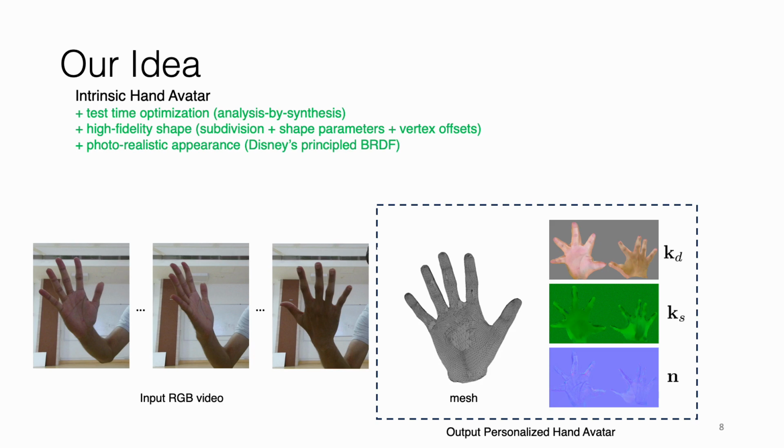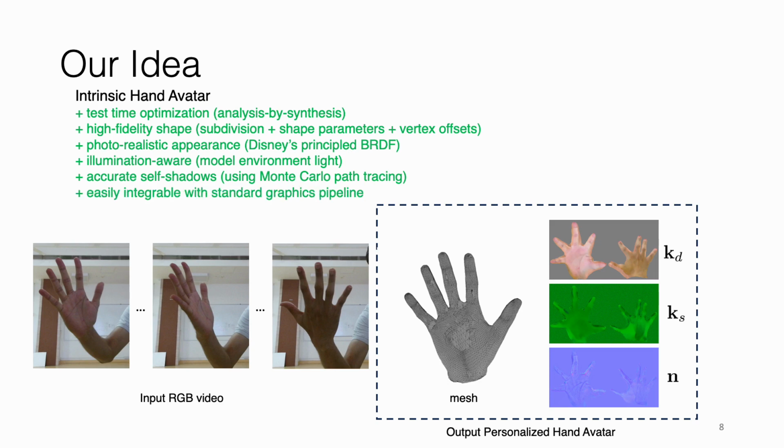Further, we use Disney's principled BRDF to produce photorealistic appearance. To disentangle illumination from appearance, we model the environment light using a HDR light probe. Finally, we utilize Monte Carlo path tracing to model self-shadows caused due to self-occlusion among fingers. Our avatar representation enables easy integration with existing graphics pipelines.